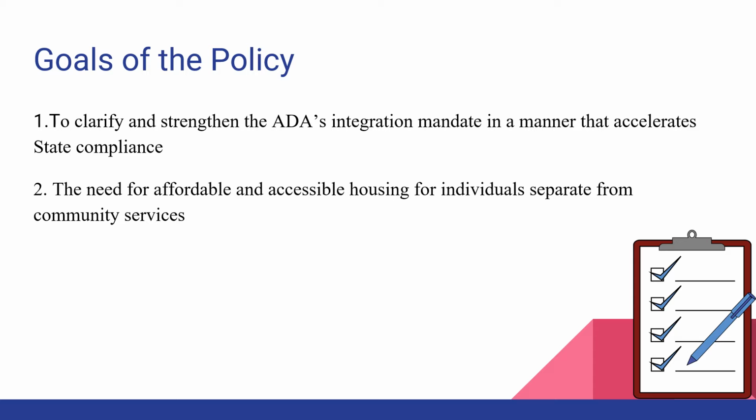The second goal is the need for affordable and accessible housing for individuals separate from community services. And then there's also 5 other goals that encompass those two main goals, which further establish regulations to ensure individuals with disabilities are actually going to receive quality community-based services.